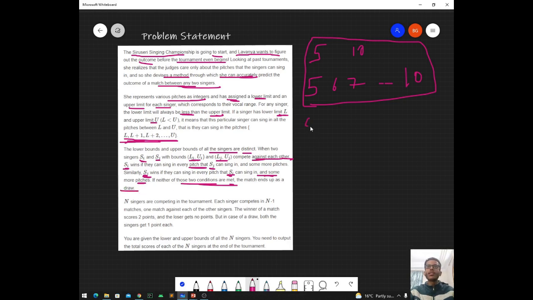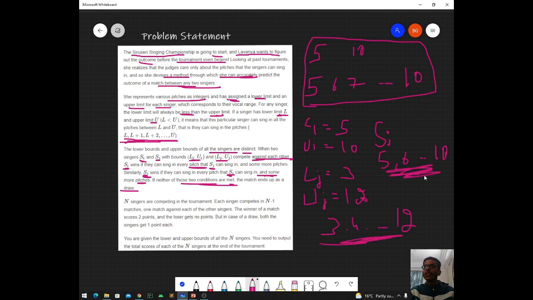So let us say that Li is equal to 5 and Ui is equal to 10, and let us say Lj is equal to 3 and Uj is equal to 12. So SJ can sing from 3, 4 up till 12, and the first singer, SI, can sing from 5, 6 up till 10. We can see that the second singer can sing in all the pitches in which SI can sing. So in this match the winner is going to be the second singer.